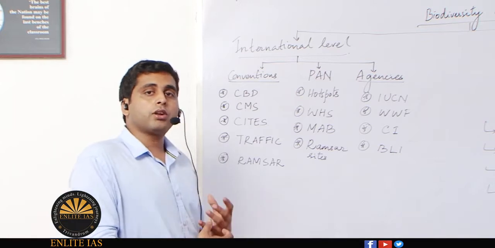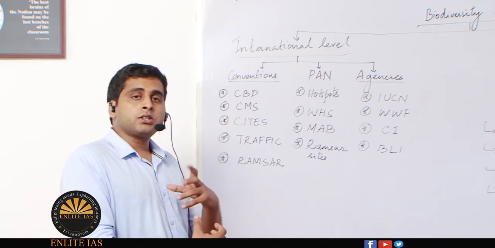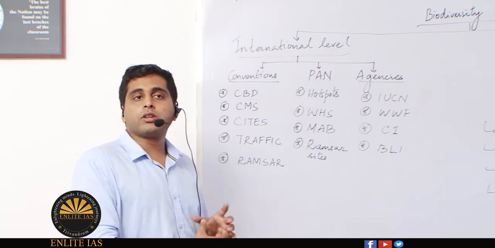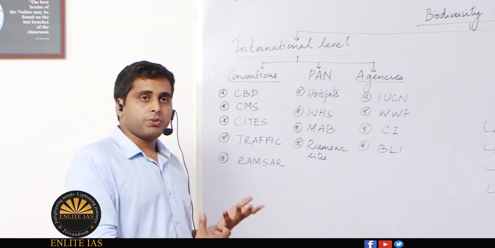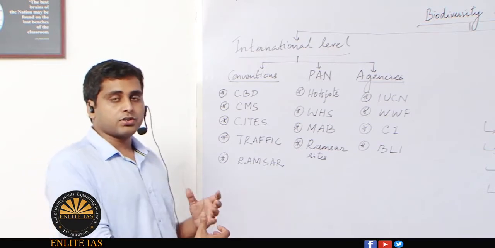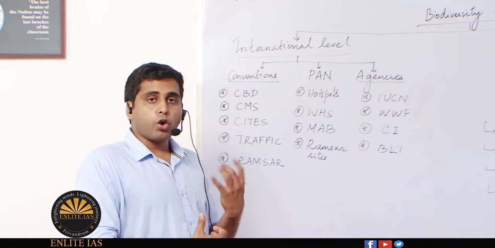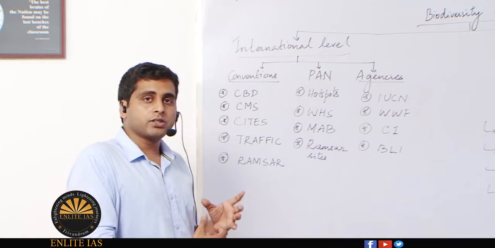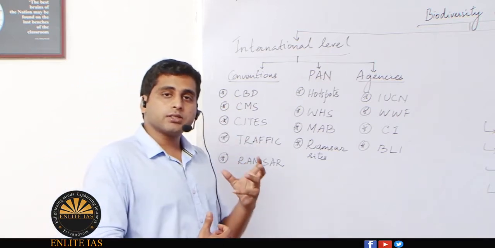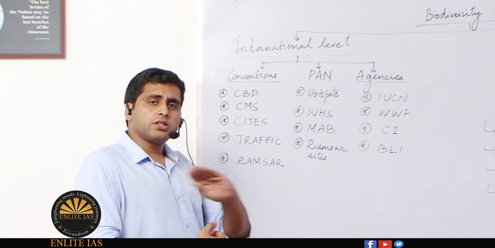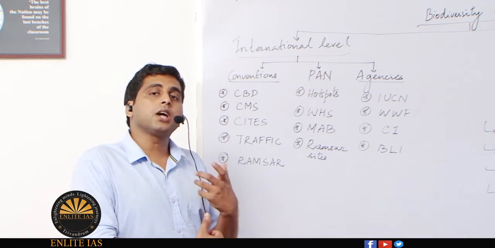The CITES convention is an important convention that controls illegal wildlife trade. You will know that a large amount of rhino poaching is going on in Assam, right? You used to see many Hindu news or other newspapers reporting on this rhino poaching. So basically, what is this happening for? This is mainly for the animal products or wildlife products that are required in the illegal market, especially the hub for that, the South Asian market. So in order to control all these illegal activities, international coordination is established under the CITES agreement.